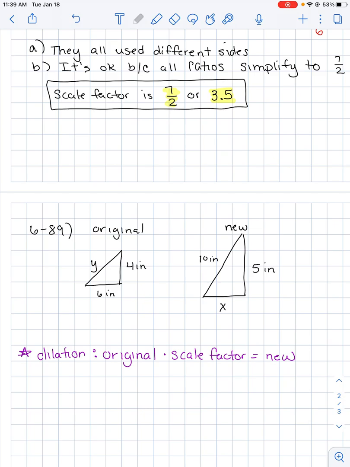Well, we know that the scale factor of these two triangles was 5/4. So any of the sides, if you multiply them by 5/4, you would get the new side length. And that is called a dilation. Dilation is when you take the original and you times it by a scale factor. It gives you the new side length. So go ahead and write that down. That is important.